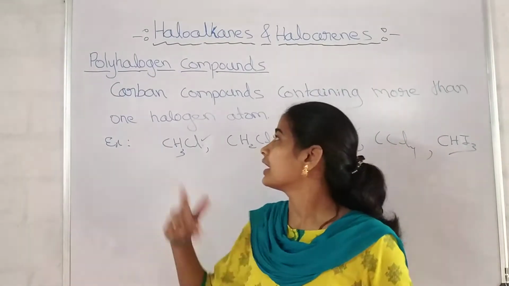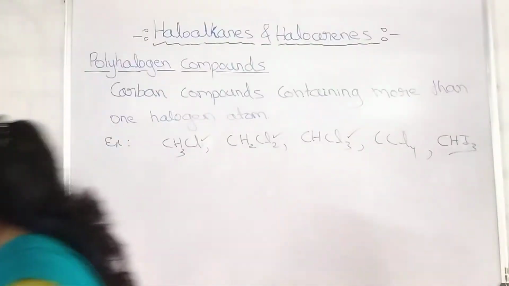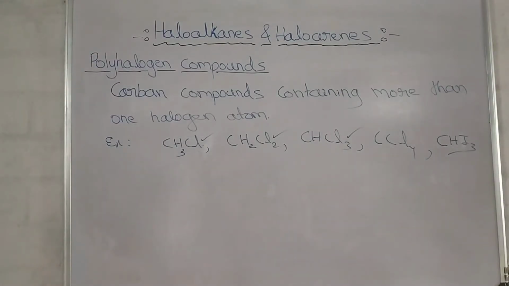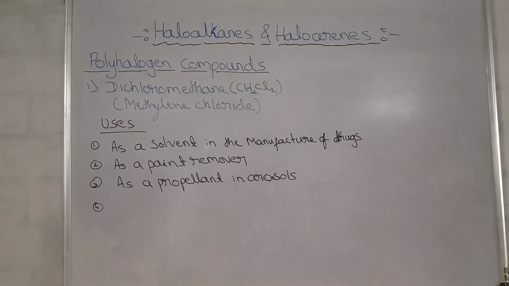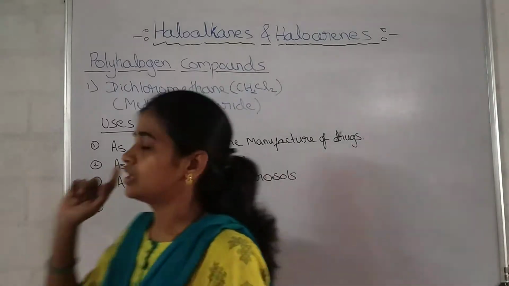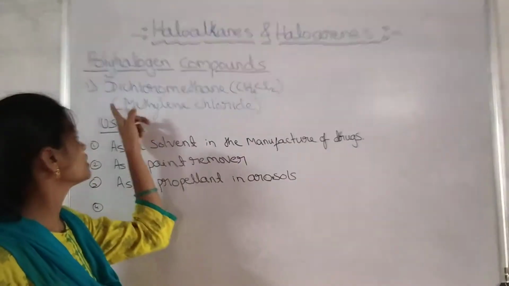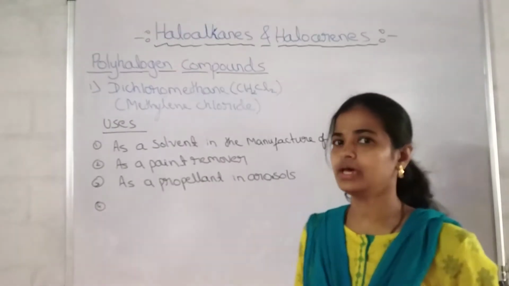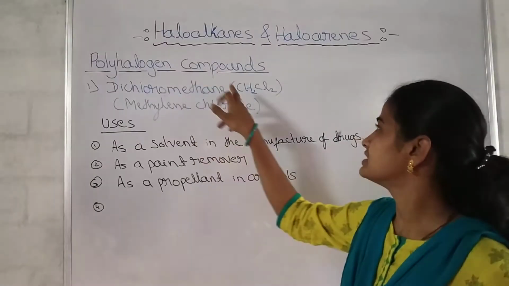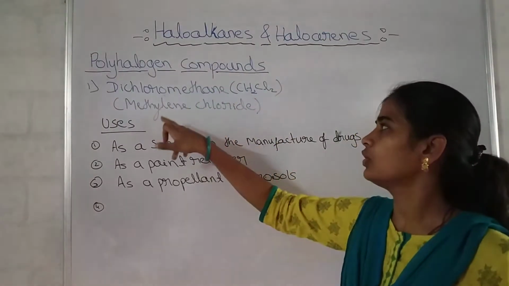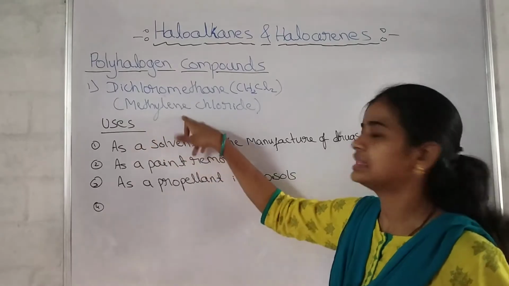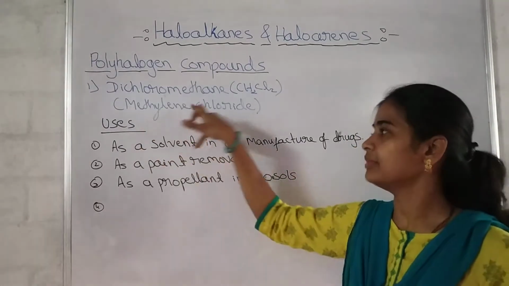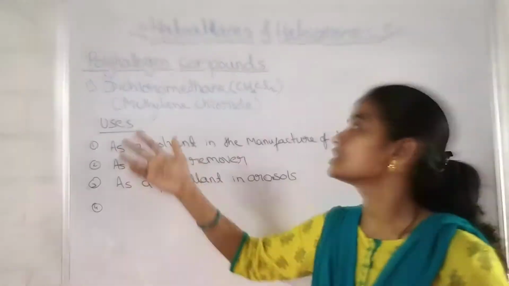Got it? Write it as polyhalogen compounds. First let us study dichloromethane. First write the side heading dichloromethane. The first example of a polyhalogen compound is dichloromethane, meaning two chlorine atoms are attached to methane. The formula is CH2Cl2, and the common name is methylene chloride. What is the common name? Methylene chloride.